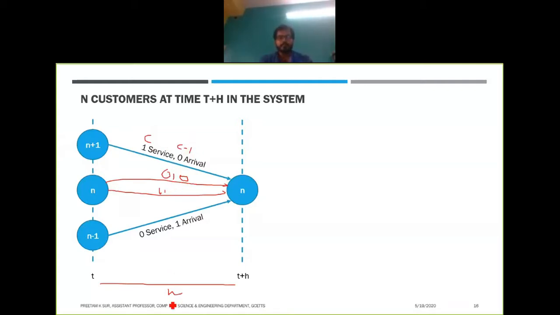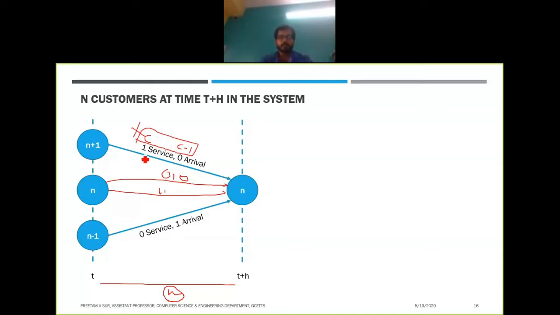But remember that this h is very small. For h being very small, we can have at most one event occur between this time interval h. So the scenario where c services have occurred and c minus 1 persons have arrived will never occur, because this cannot happen within the small interval h. Only one event can occur.